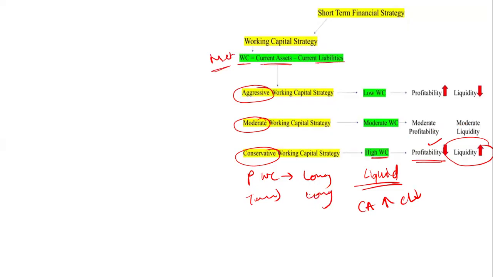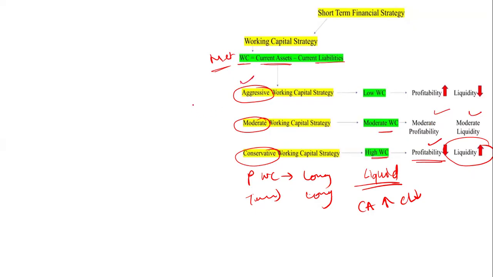So you do not want to lose your liquidity, but you are losing your profit. In the moderate working capital, there is moderate profit and moderate liquidity, not too much.